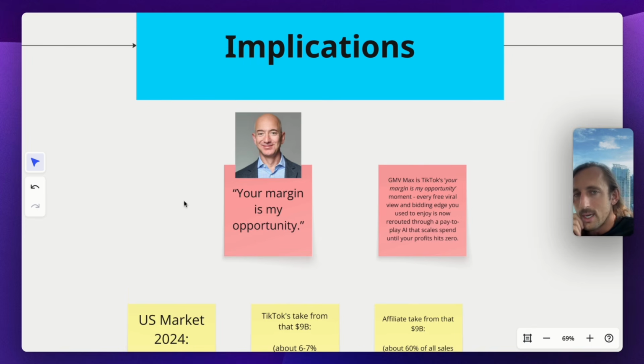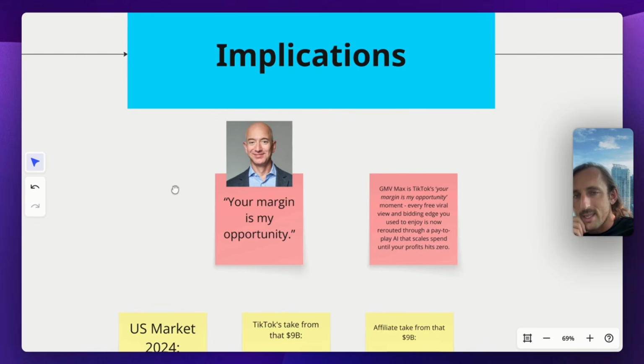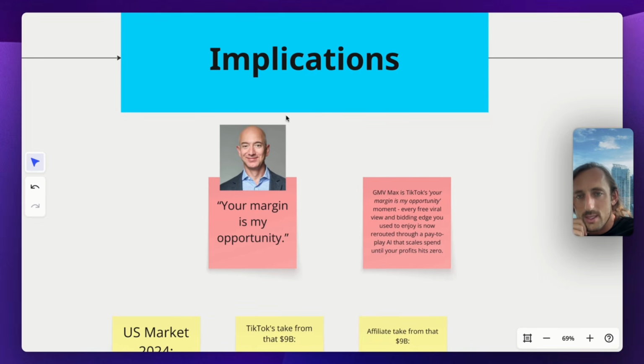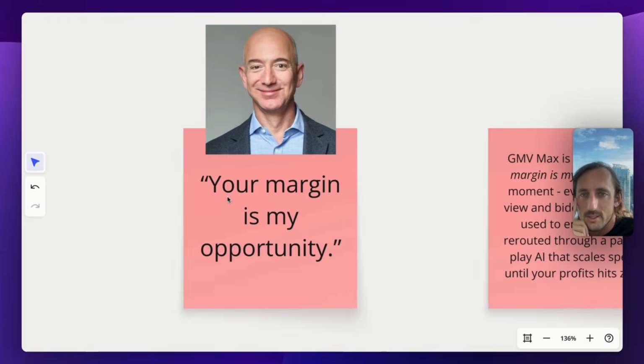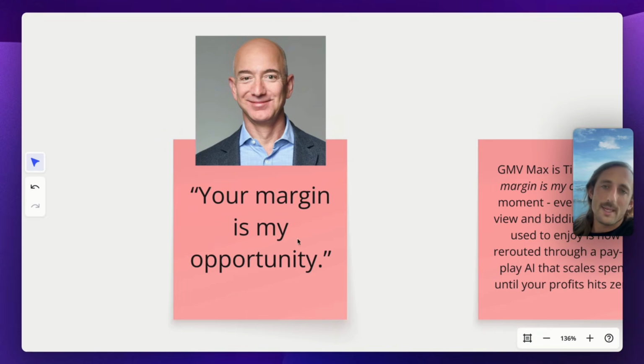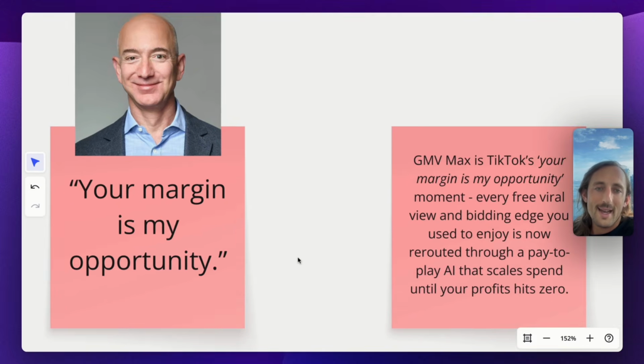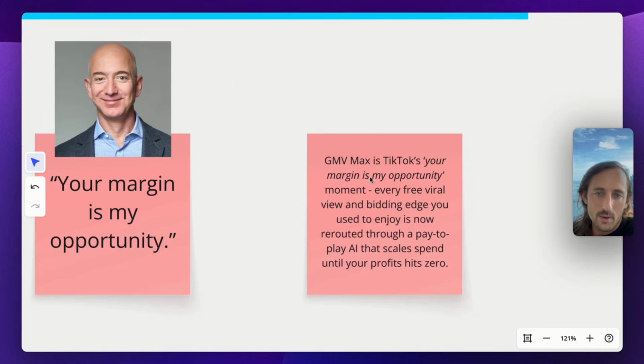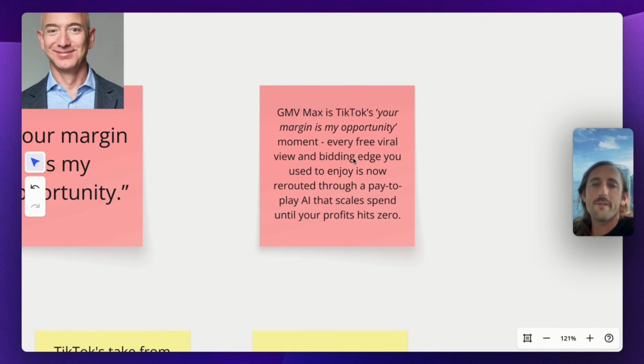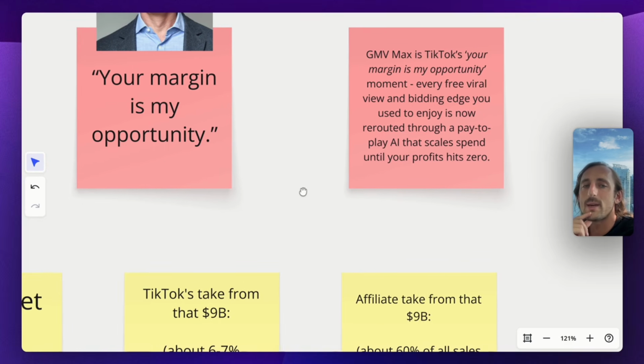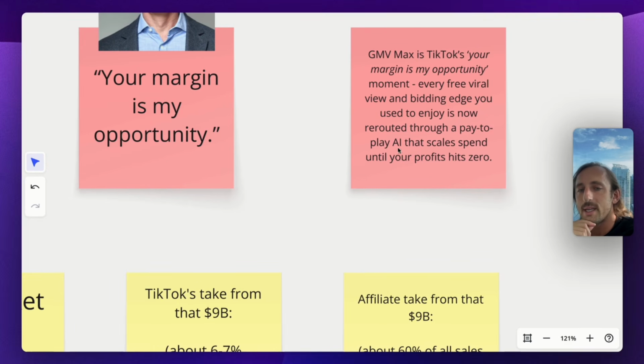They just announced this. And when I first read this, what I thought of was this quote by this guy right here, Mr. Jeff B.: Your margin is my opportunity. And that felt like exactly what's going on here. GMV Max is TikTok's "your margin is my opportunity" moment. Basically, every free viral view, everything that the brands used to enjoy, is now being routed through a pay-to-play AI that scales spend until the brand profit hits zero.